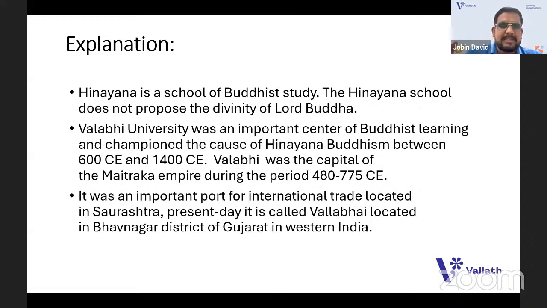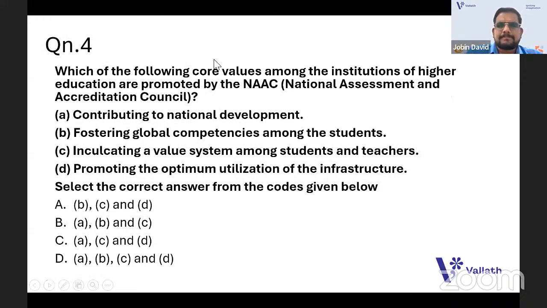Nalanda and Vikramshila were to the east and north, towards Bihar. But Vallabhi was located in the Maitraka Empire towards the western part, that means the Saurashtra part, an important port for international trade. So going to the next one.